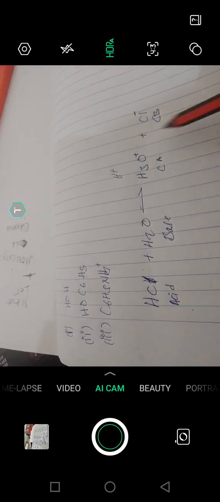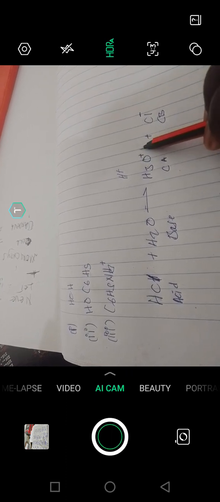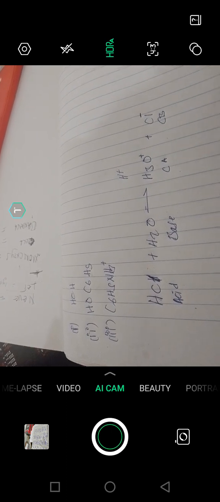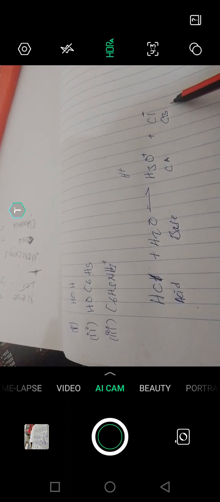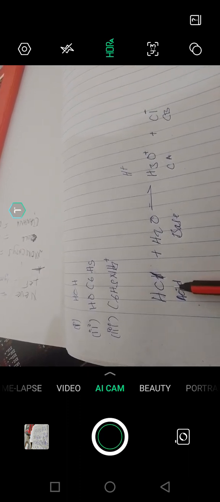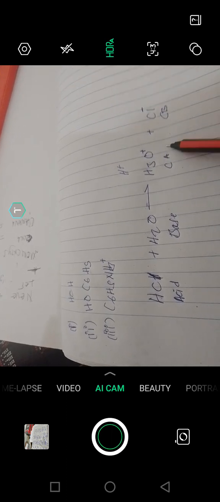If you just look at the product here, just look at the positive. If something has a positive charge, we say it's a conjugate acid, an acid with a positive charge. If something has a negative charge, it's a base. Now the tricky part here is this: if an acid is a strong acid, its conjugate acid will be a weak acid. It will be a weak conjugate acid.